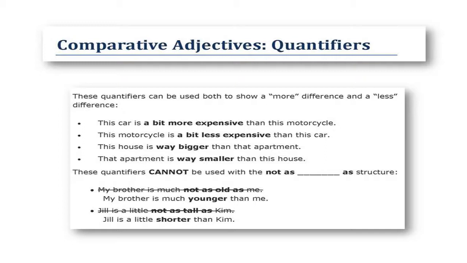"My brother is much not as old as me" is incorrect. The correct sentence is, my brother is much younger than me. "Jill is a little not as tall as Kim" is incorrect. The correct sentence is, Jill is a little shorter than Kim.